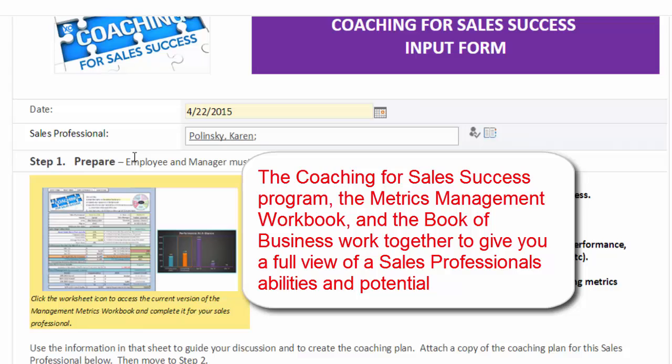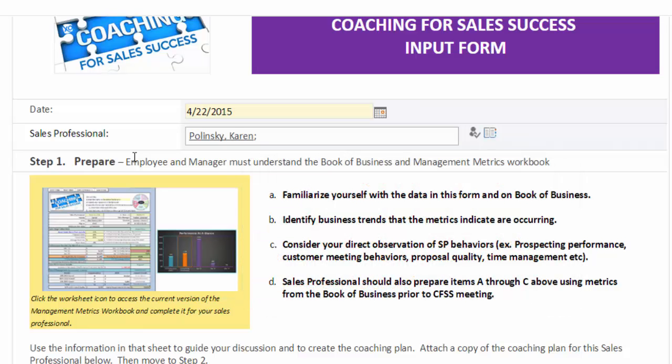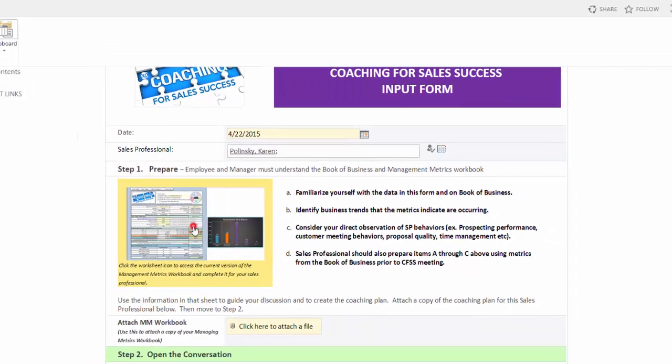That's where I will manage my funnel for the month. I will manage my high impact opportunities. I will manage my commit data for the month. That will be through the book of business. This section, Coaching for Sales Success and the Management Metrics Workbook, are to help you determine what skills your salespeople need. So I click on this.